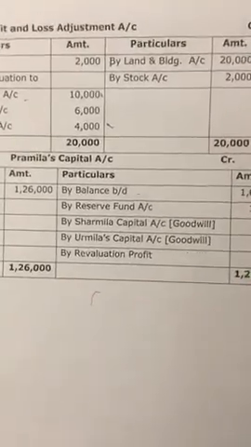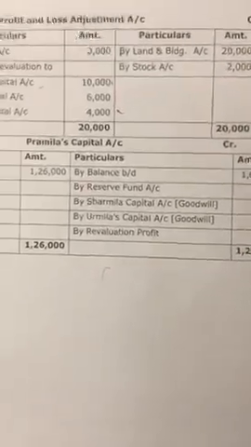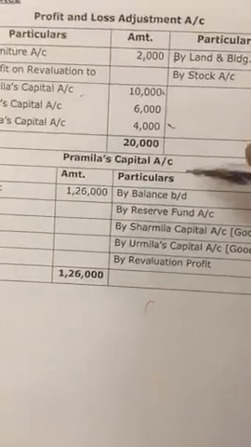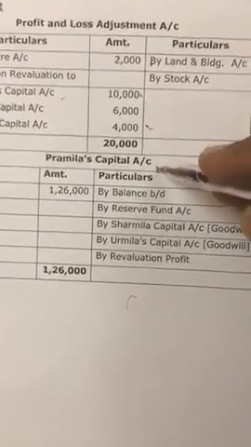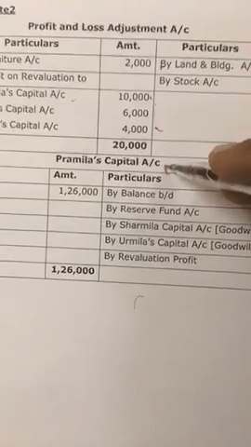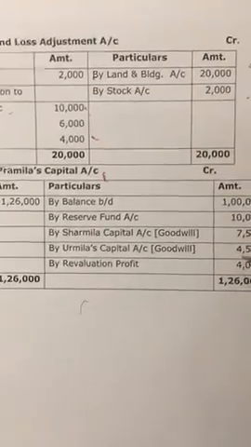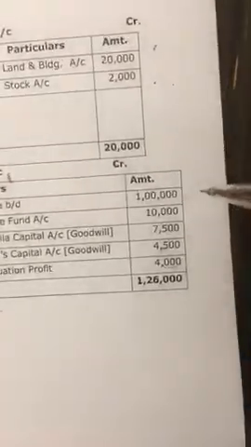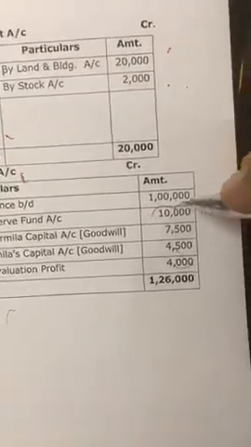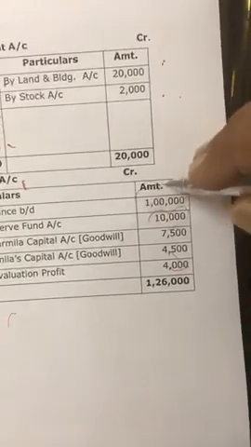I have just taken out Pramila's capital account, because that is what is required for us. In examination also, you need not do other accounts. So, write down revaluation profit. Then reserve. Then opening balance.